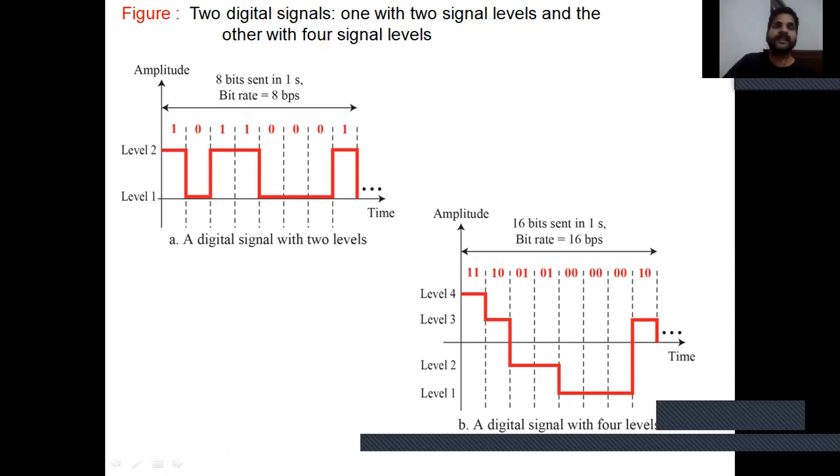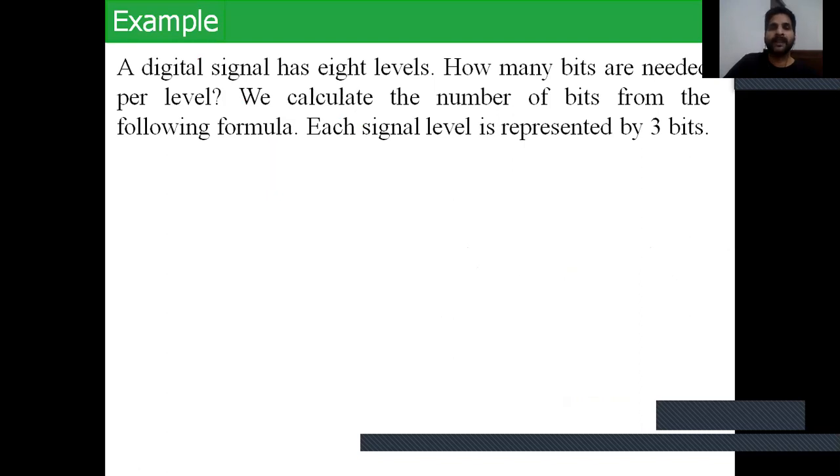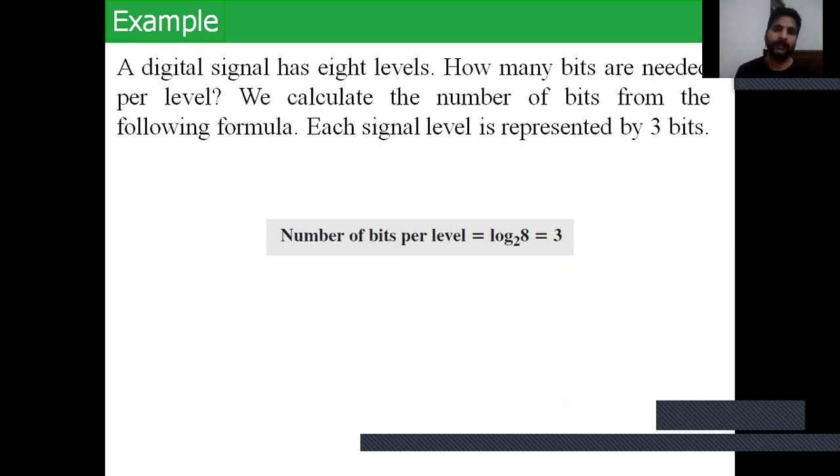Next, a digital signal has 8 levels. How many bits are needed per level? We calculate the number of bits from the following formula. Each signal level is represented by 3 bits. The number of bits per level equals log base 2 of 8, so we calculate the value as 3. If 8 levels are required, the number of bits per level is log base 2 of 8, which is log base 2 to the power 3. The value of log 2 equals 1, so the number of bits for this signal level equals 3.